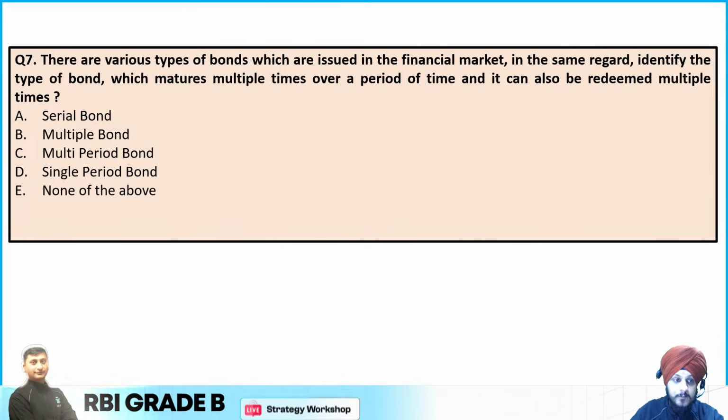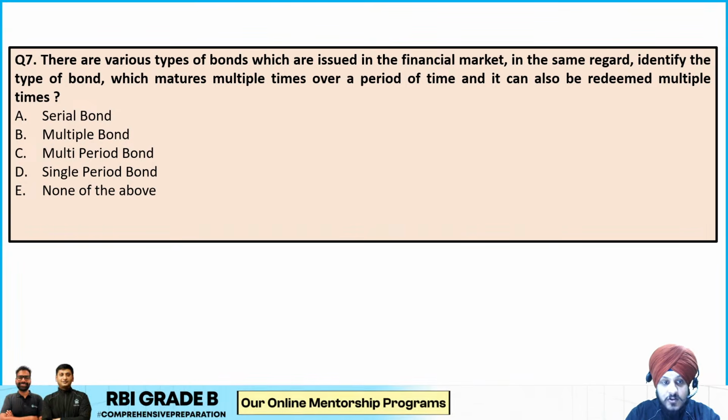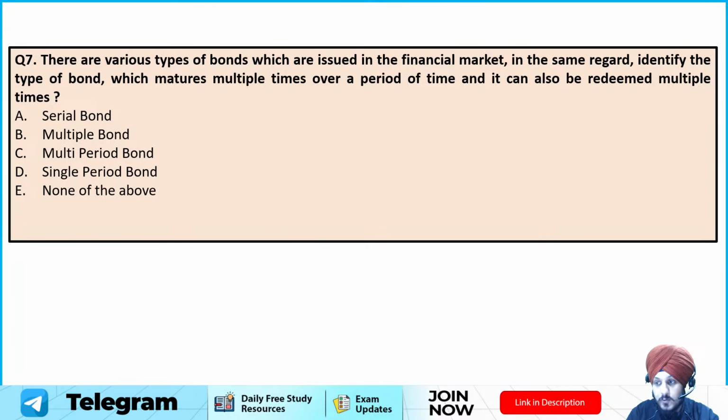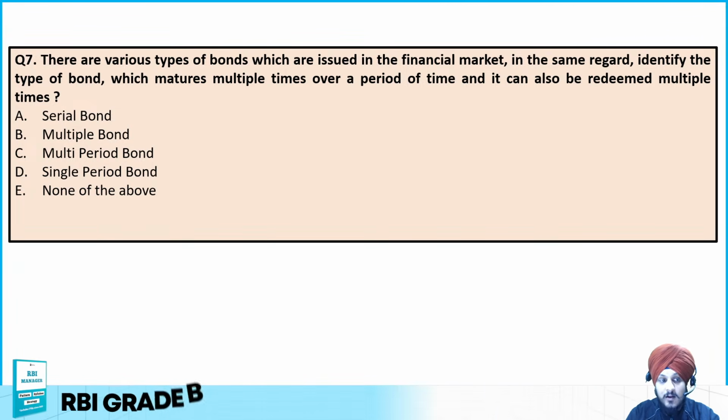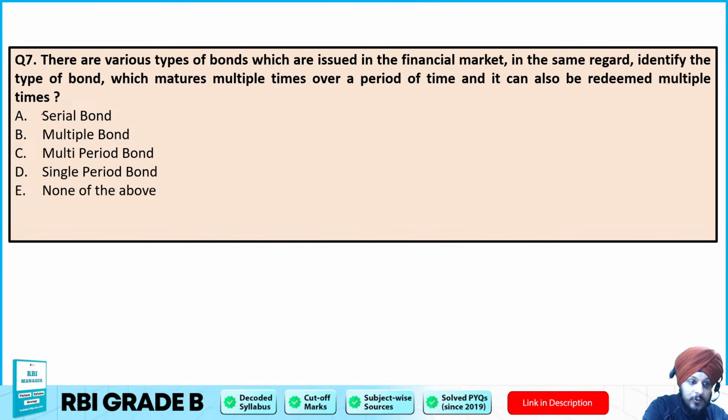Moving on to question number 7. So there are different types of bonds which are issued in the financial market. In the same regard, identify the type of bond which matures multiple times over a period of time, and it can also be redeemed multiple times. So this is an easy question. If you have read this chapter properly, you would know that over here we are talking about the serial bond, right?